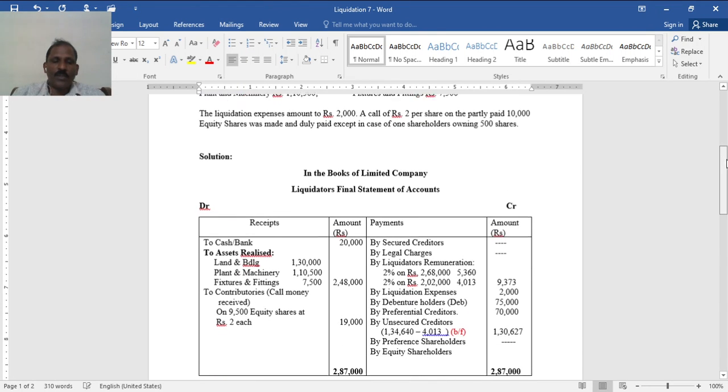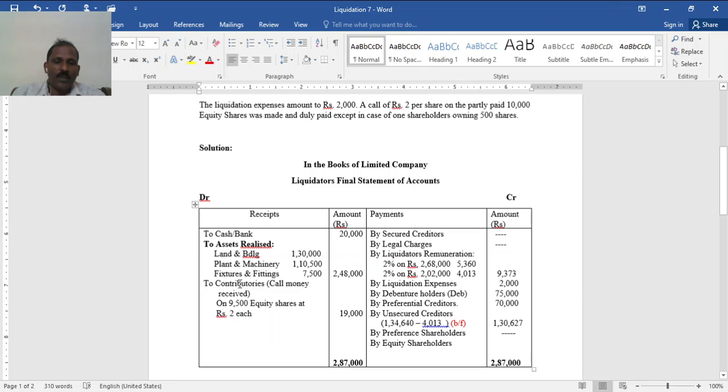Then call money received. You see, the contribution or contributory is call money received. It said 2 rupees on partly paid 10,000 shares except 500. So 9,500 into 2, it is 19,000. Total now 20,000, 2,48,000, 19,000, 2,87,000.